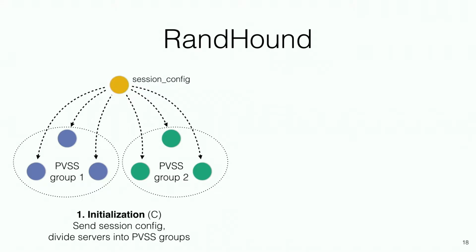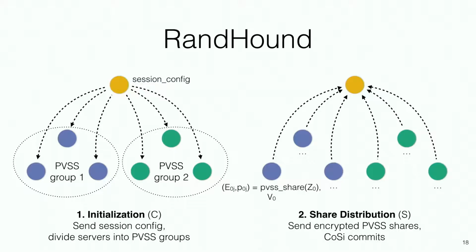First, the client puts together a config file that includes the names and the public keys of all the participating nodes, and also that's where the client assigns every node to a group. Then each node finds its group members. They pick their own secret, and they secret share using PVSS to only their group members. The nodes then take those PVSS shares and send them back to the client.